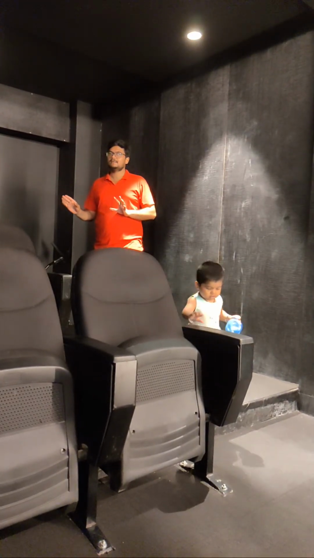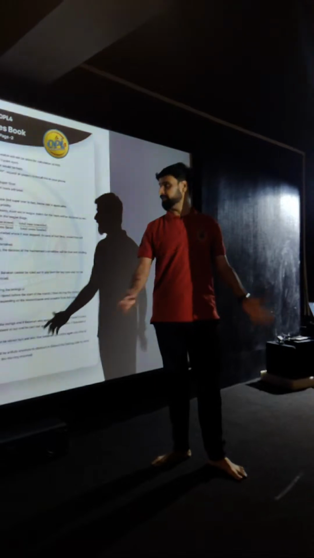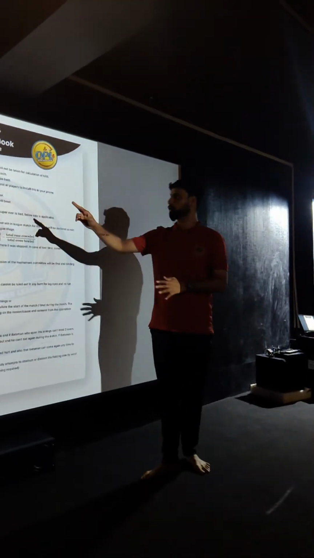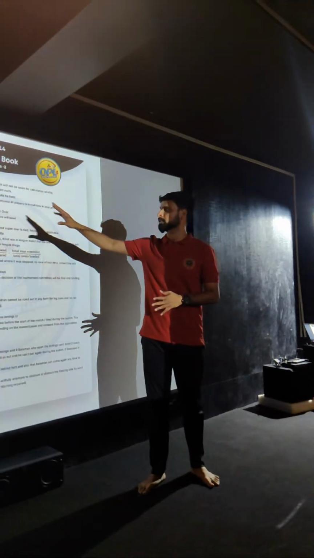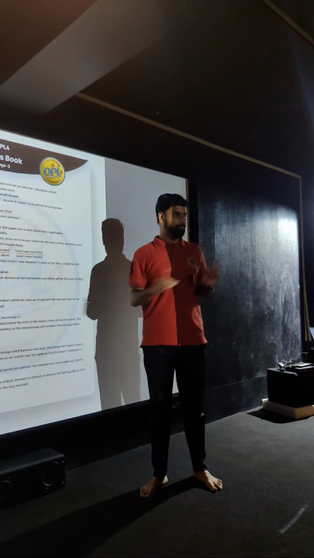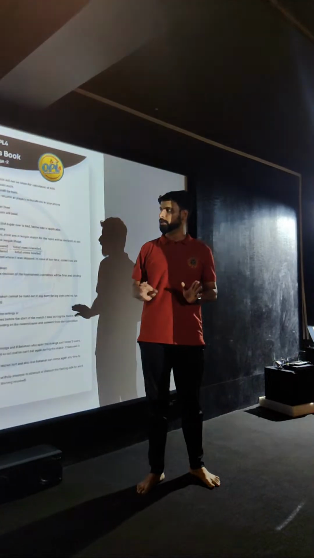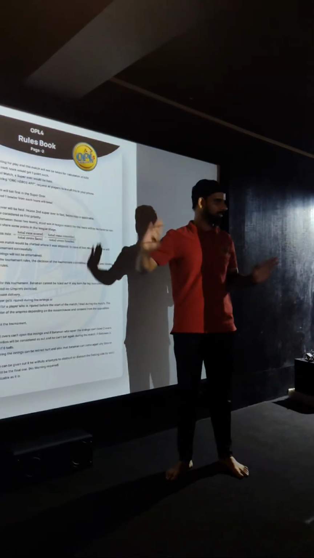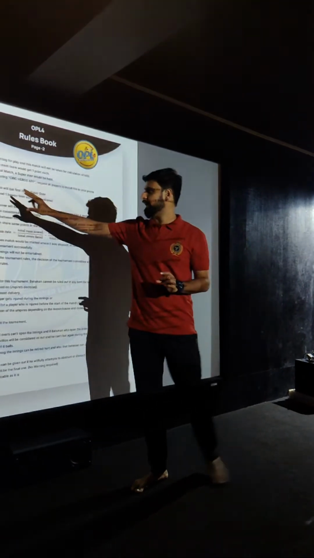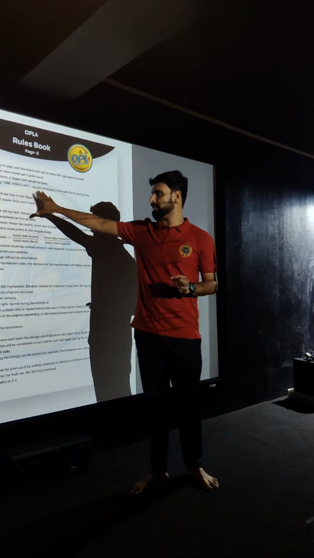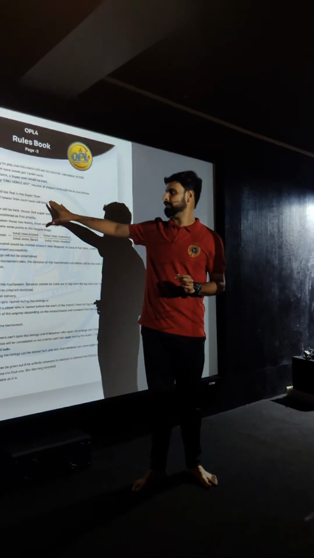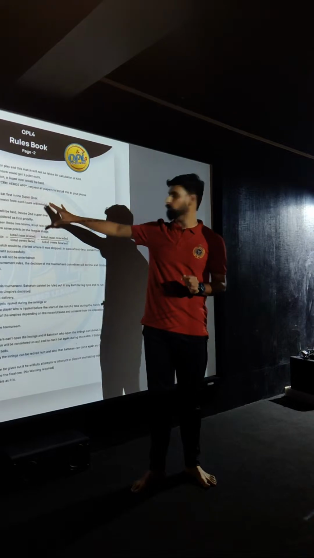If a team wins, it gets 2 points, and a walkover would be 2 points for the opposition. In case of a tie, 1 point will be given to each during the league match. There will be a super over for semi and final matches. Match scores will be calculated using the app. The team batting second in the match will bat first in the super over.